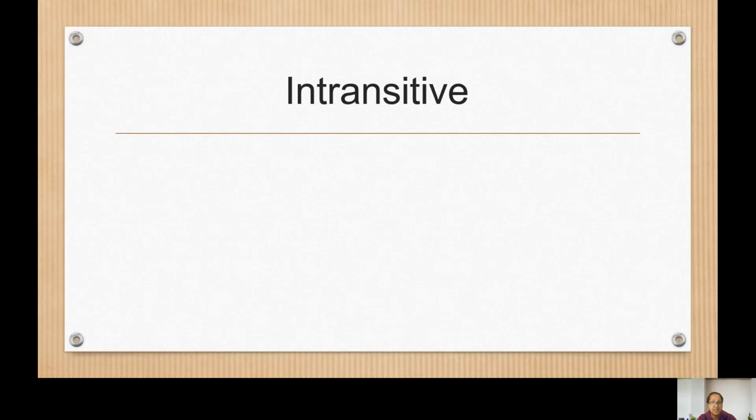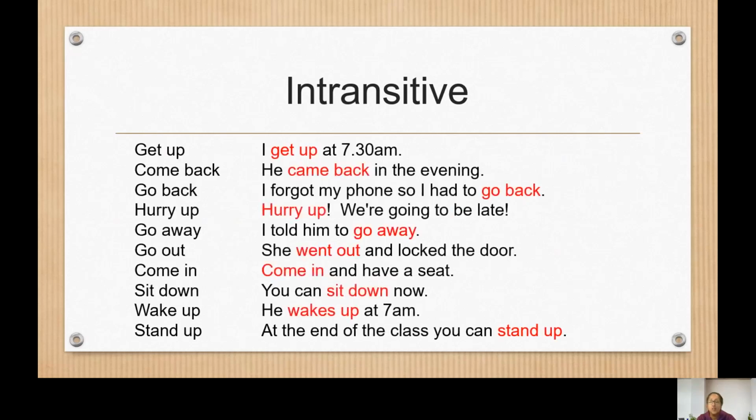So with the intransitive ones, that's the ones that don't take an object, we can have lots of different examples, like I get up at 7:30. He came back in the evening. I forgot my phone, so I had to go back. Hurry up, we're going to be late. And so on. There is no object after the phrasal verb. We have a subject before, but after, perhaps we have an adverb or some more information.